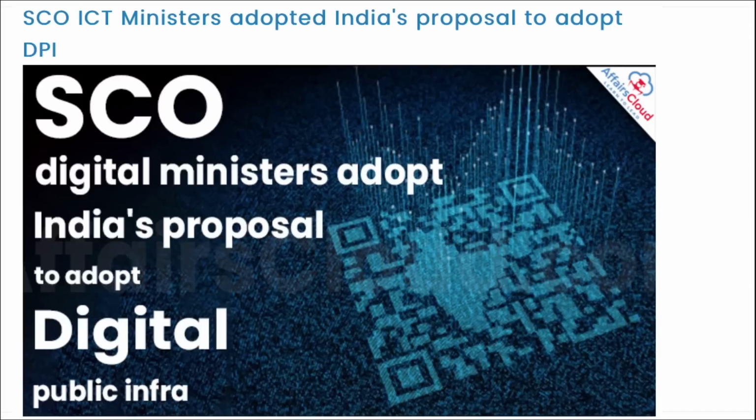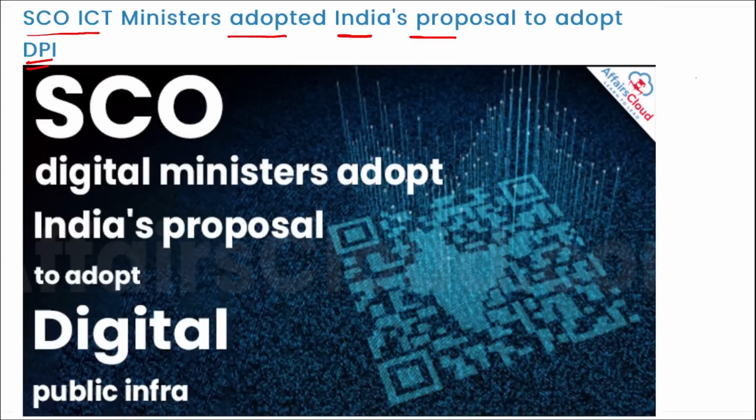Correct? Next is SCO ICT Ministers adopted India's proposal to adopt DPI. So remember, the members of SCO, that is the Shanghai Cooperation Organisation, adopted India's proposal to support the development and adoption of India's digital public infrastructure like Aadhaar, UPI and DigiLocker.